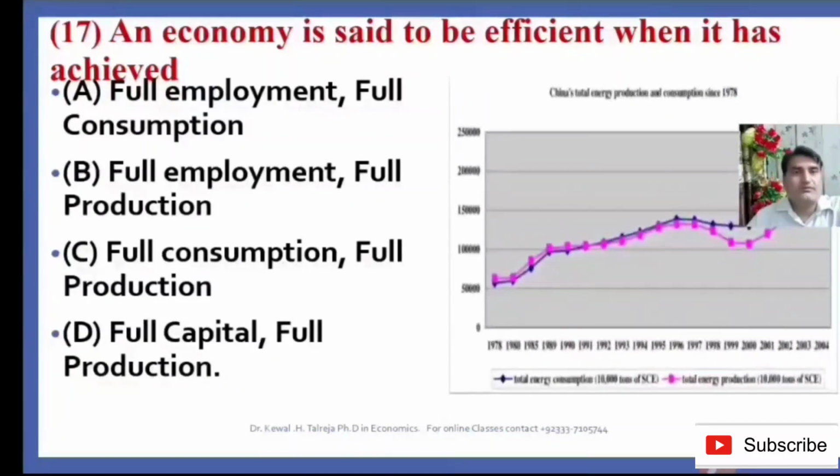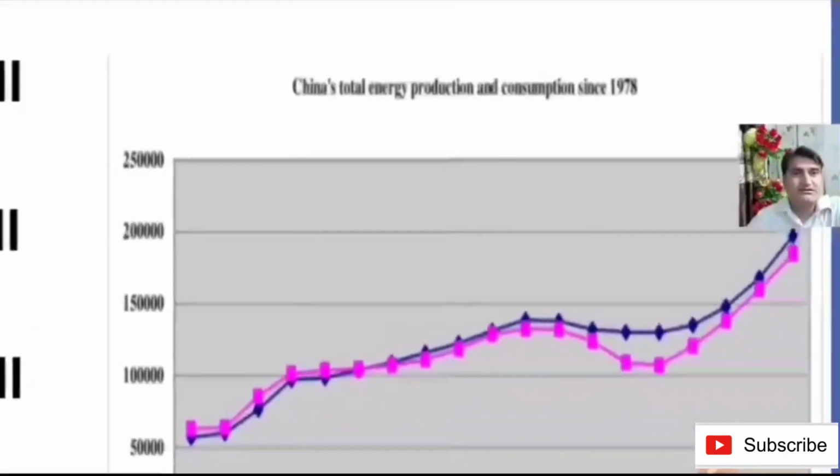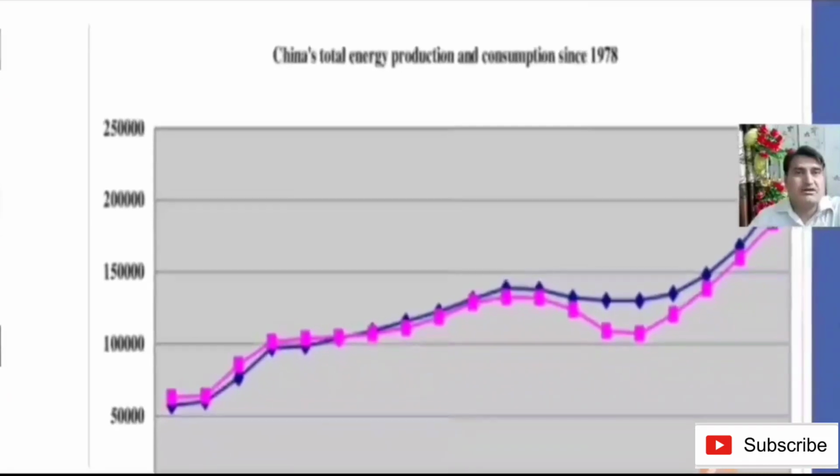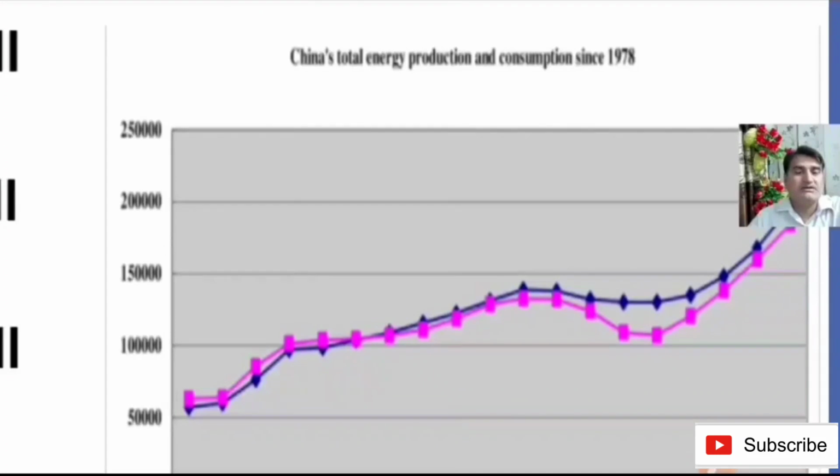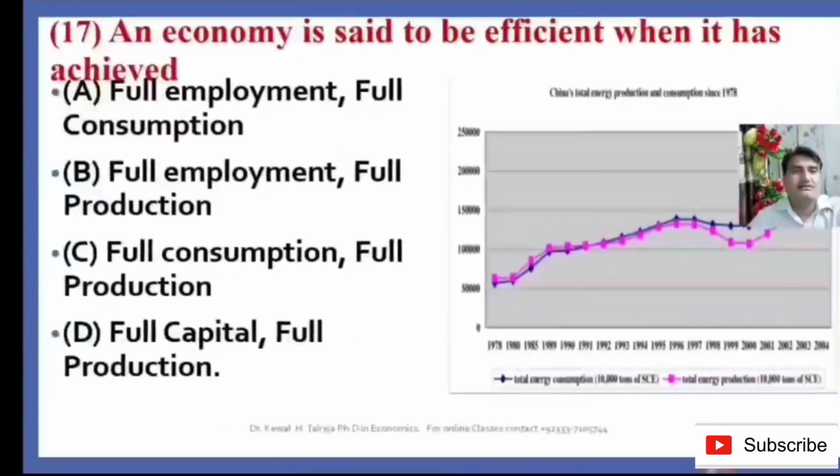With the help of a graph we can justify our answer. This is the graph which shows China's total energy production and consumption since 1978. So China is producing much energy and as well as consuming more energy. So it means that China is an efficient economy, when it produces more and consumes more. So this diagram has helped to justify our answer, that answer C is the right answer, because an economy is said to be efficient when it has achieved full consumption and full production.